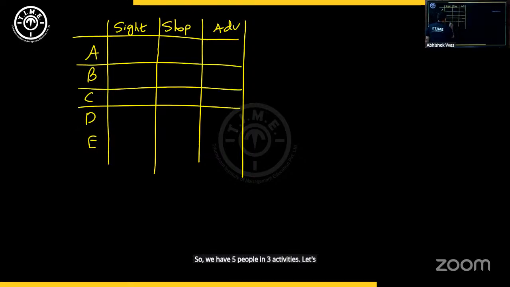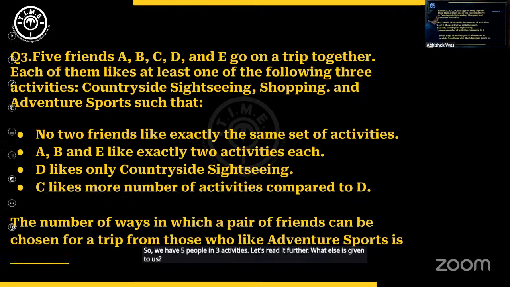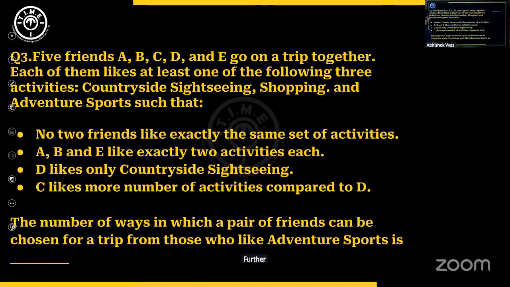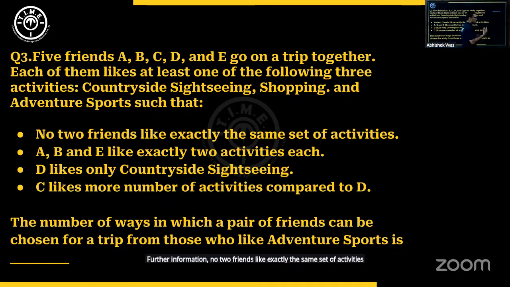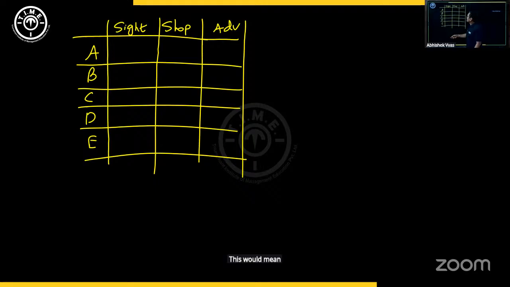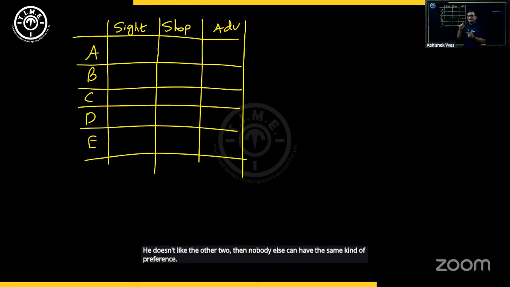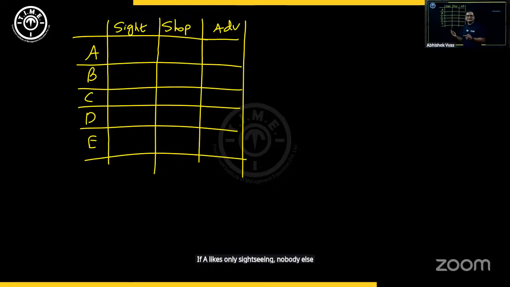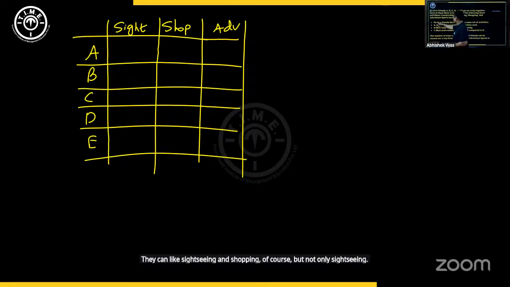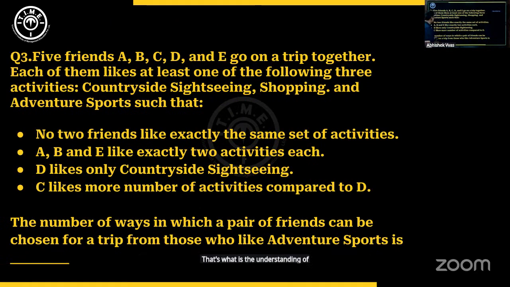Let's read it further. What else is given to us? Further information. No 2 friends like exactly the same set of activities. What does this mean? This would mean, suppose, for example, if A likes only sightseeing, he doesn't like the other 2, then nobody else can have the same kind of preference. If A likes only sightseeing, nobody else can like only sightseeing. They can like sightseeing and shopping, of course, but not only sightseeing. That's the understanding of the first point.